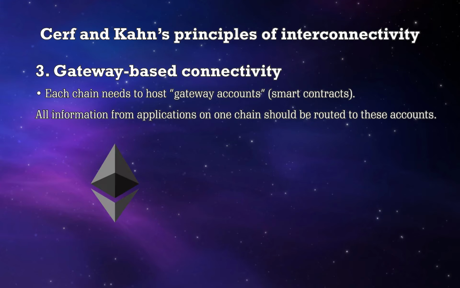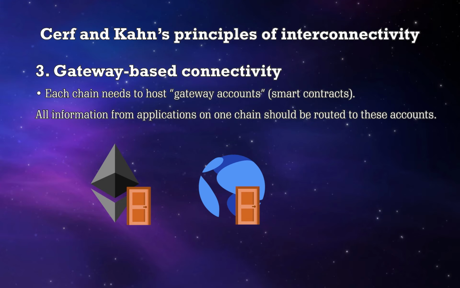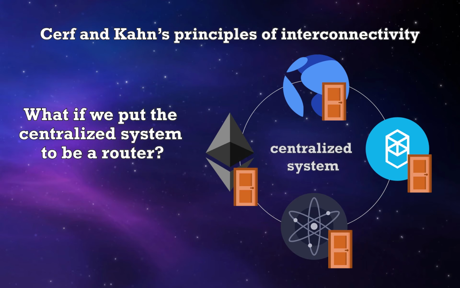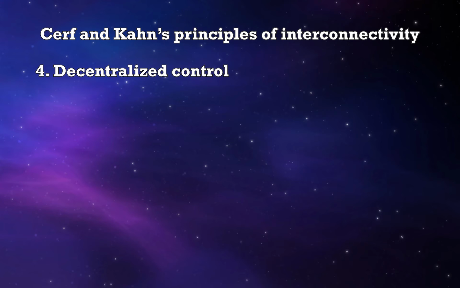For blockchains, this means that each chain needs to host gateway accounts, smart contracts. All information from applications on one chain should be routed to these accounts. These gateways should be easy to instantiate, and they should not depend on the state of end networks. How about we set up a centralized system? Put a central database between a few networks and an API that users can query. This solution does not work, because this means that one entity would eventually be able to censor and control who can use the system. So here comes the fourth property, decentralized control.